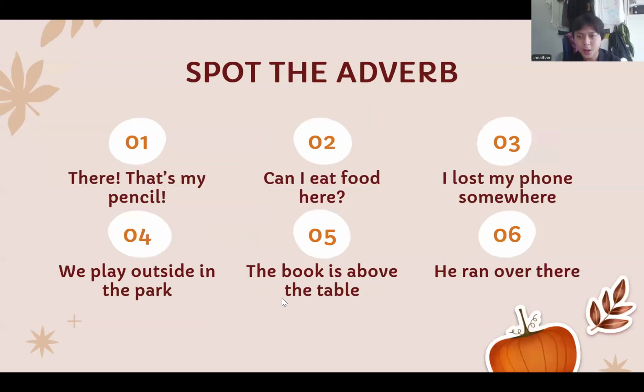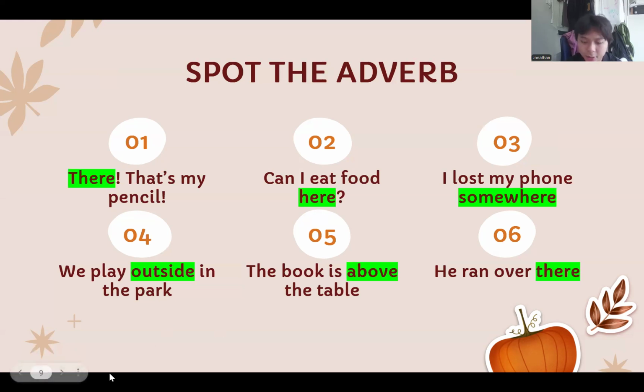So here are some more spot the adverb questions. There, that's my pencil. There will be the adverb. So can you find the rest? So here are the answers. Notice how outside is an adverb.